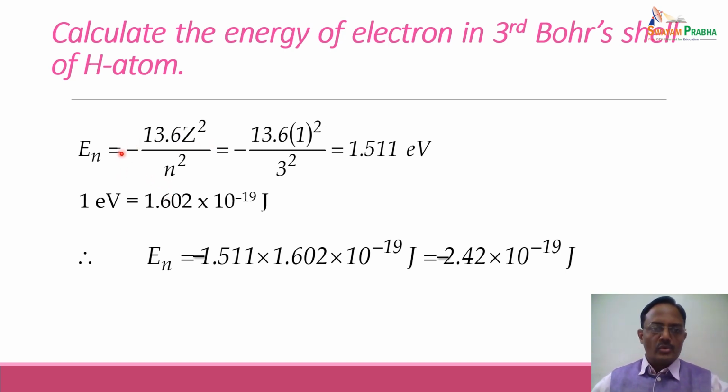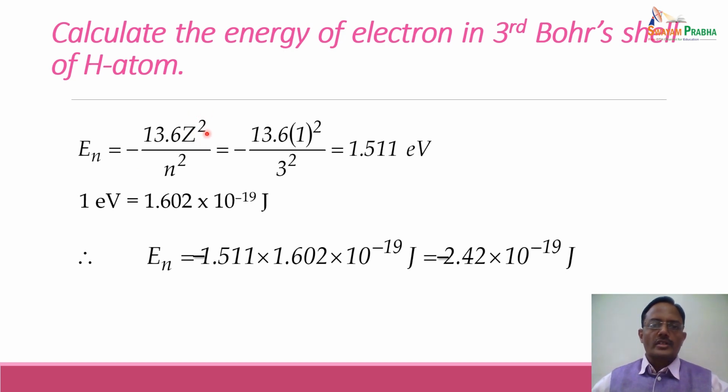The negative sign indicates that the energy is less by this particular factor as compared to the energy of the free electron, because when the electron is free, its energy is assumed to be 0, and when the electron is bound to the nucleus in an atom, there will definitely be a net release of energy due to attractive force between the nucleus and the electron. So this is the negative sign.